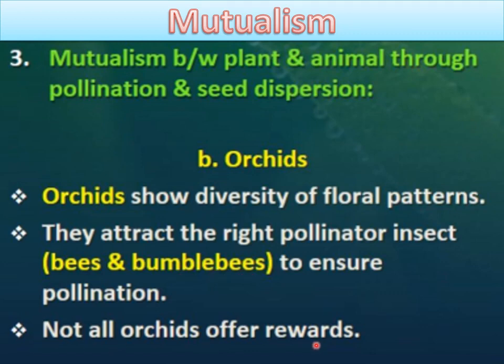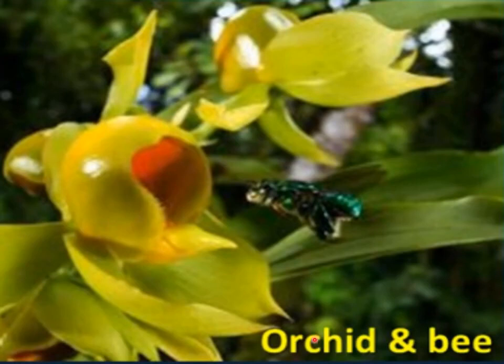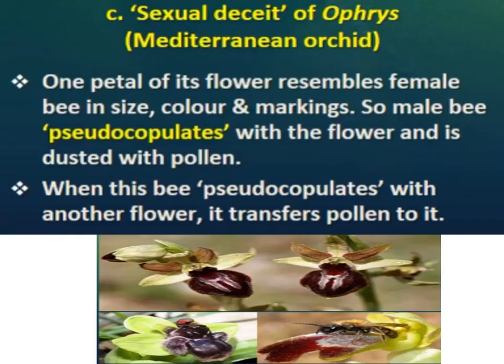Not all orchids offer rewards, okay, because all orchids do not have a mutualism type of interaction with the bees and bumblebees, but some species of orchids have a mutualism relationship with their pollinators. So here you can see this orchid and bee. These bees are pollinators for this orchid plant. Now let's understand how the orchid and bee get benefit from each other for mutualism.